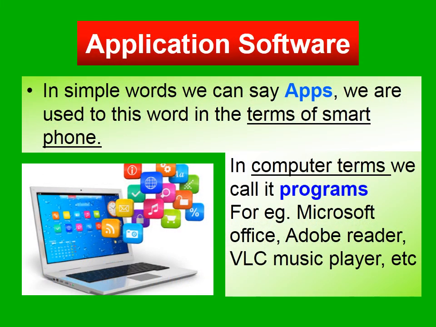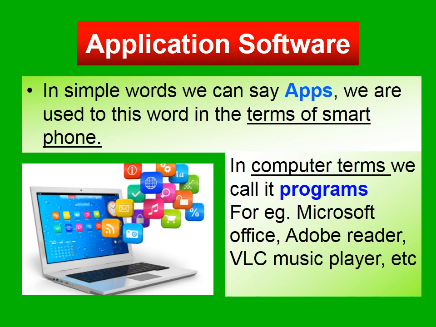Application software. In simple words, we can say apps. We are used to this word in the terms of smartphone. In computer terms, we call it programs.